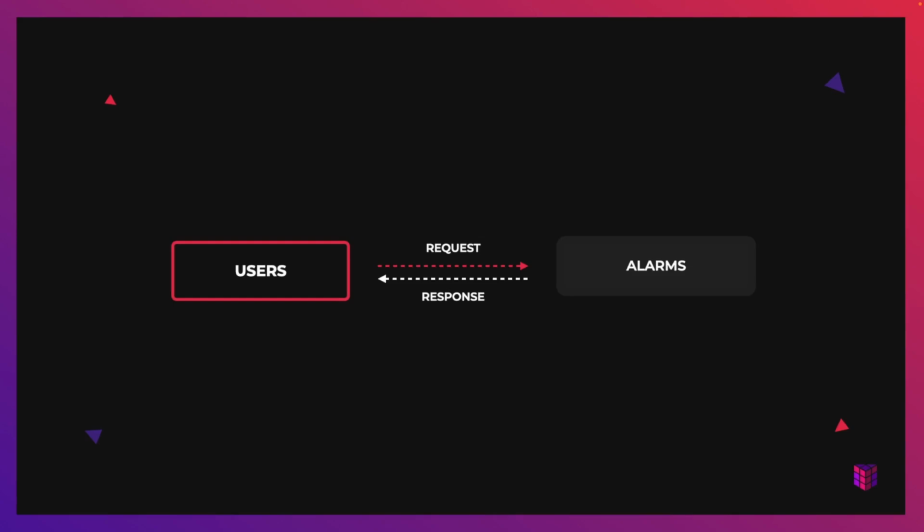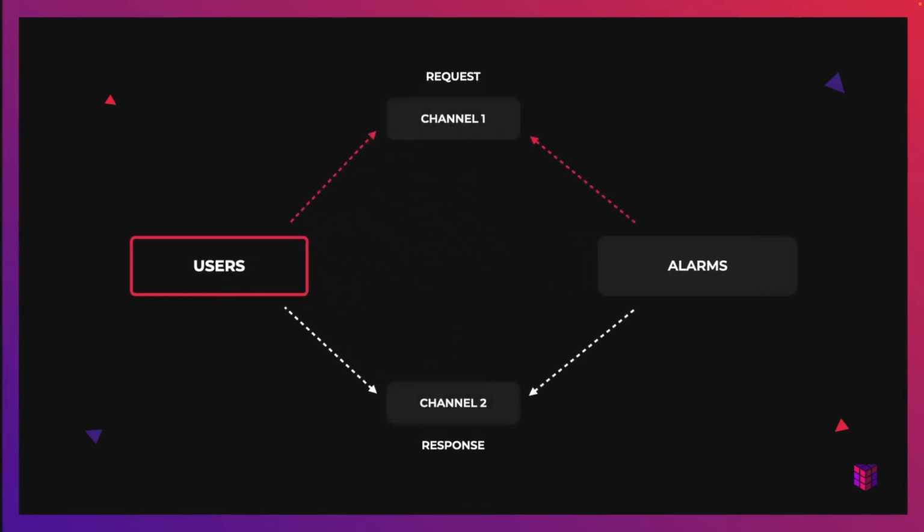To enable the request response message type, Nest creates two logical channels. One is responsible for transferring the data, while the other waits for incoming responses. For some underlying transports, such as NATS, this dual channel support is provided out of the box. For others, Nest compensates by manually creating separate channels. There can be an overhead for this. So, if you do not require a request response message style, you should consider using the event-based method. To create a message handler based on the request response paradigm, we can use the message pattern decorator.